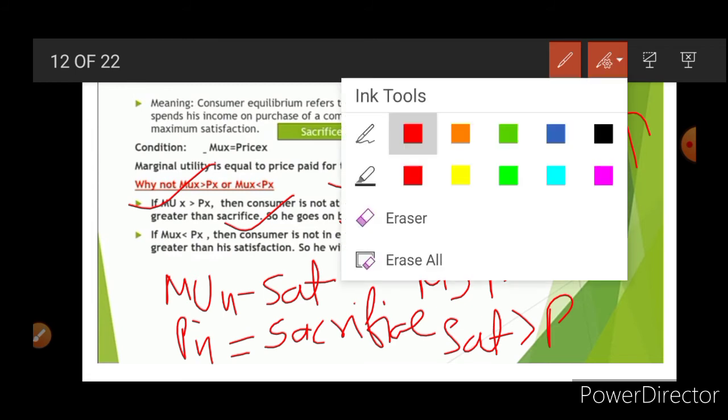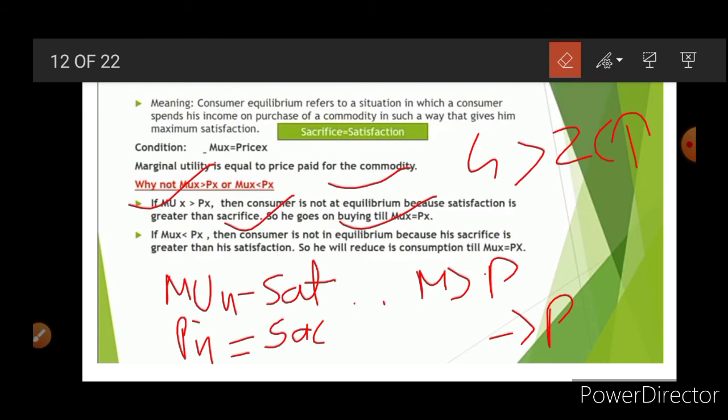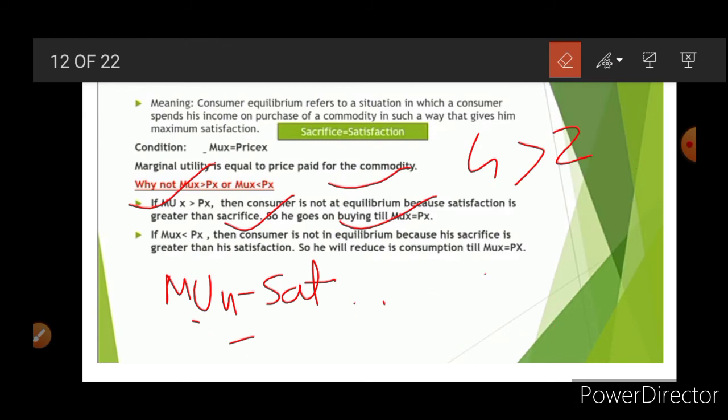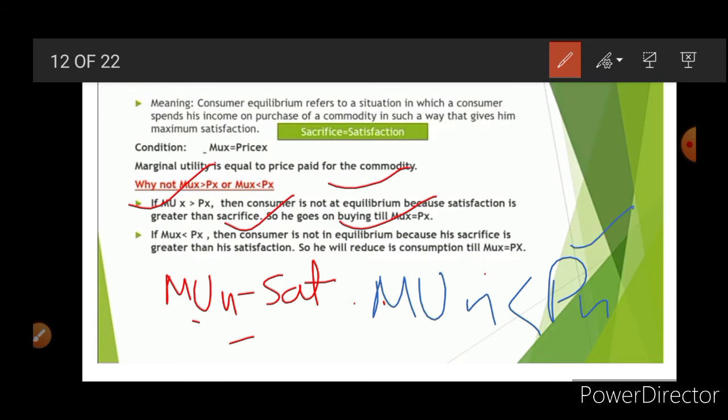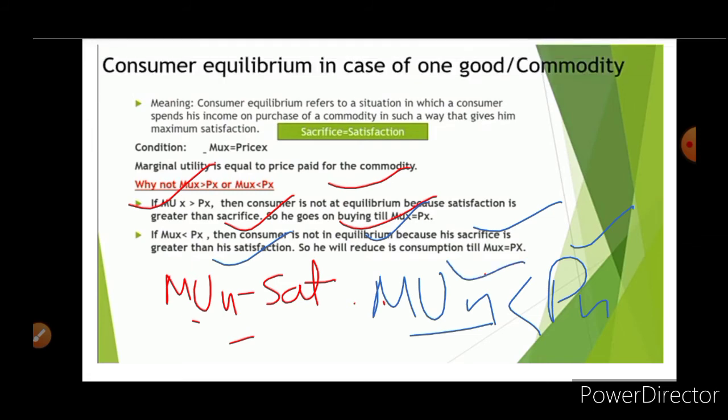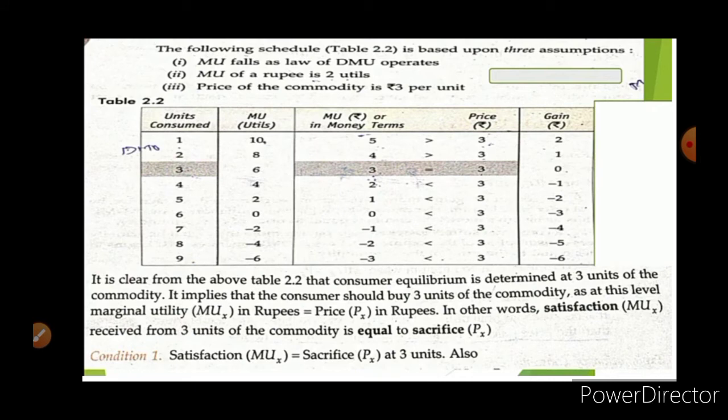Now the second condition is that MUX is less than PX, that is, you are paying more and getting less. So this is the condition of loss. In this condition you decrease the consumption of X. So the consumer is not in equilibrium, his sacrifice is greater than satisfaction, so he will reduce his consumption till MUX becomes equal to PX. Now its explanation with the help of the table and diagram.